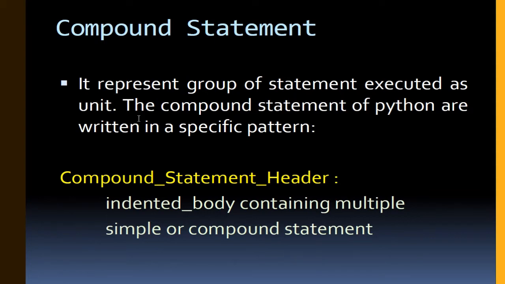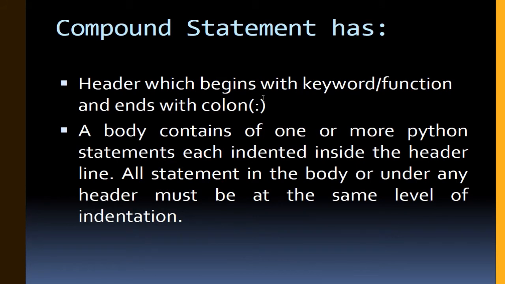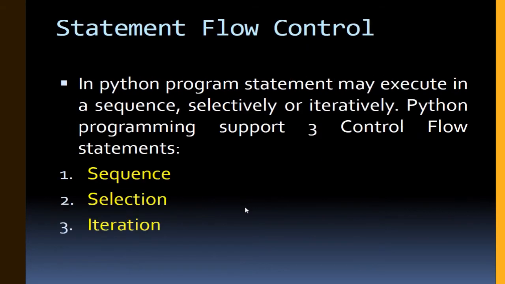We'll see an example like a header which begins with a keyword or function and ends with a colon. A body consists of one or more Python statements, each indented inside the header line. All statements in the body under any header must be at the same level of indentation.